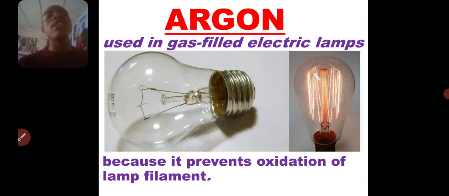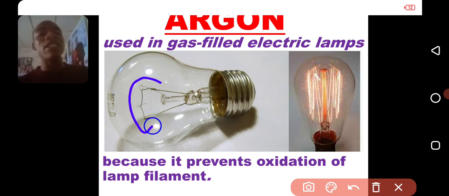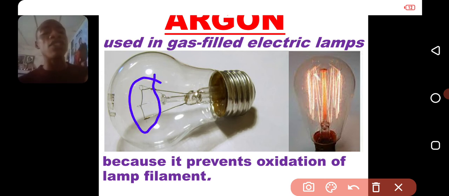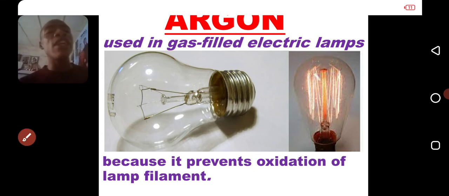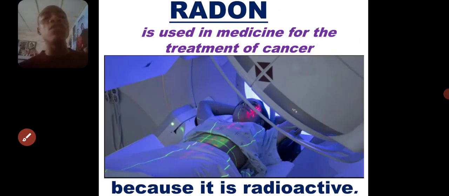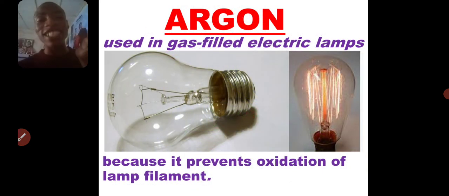Argon is used in gas-filled electric lamps because it helps to prevent the lamp filament from oxidizing. This is the lamp filament, this tungsten wire, whatever wire is used for conducting electricity. When the wire lights up, it becomes very hot. Many of you that have used a yellow bulb before will know that the bulb is always hot. So the lamp filament is always very hot.